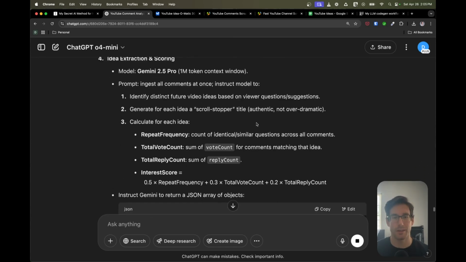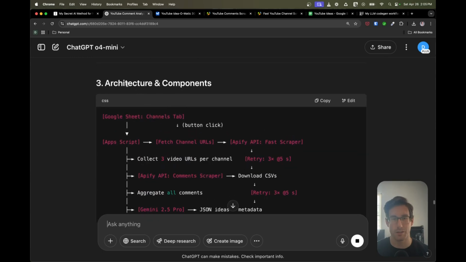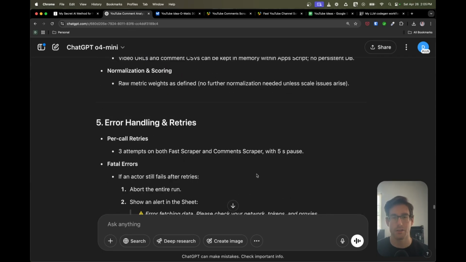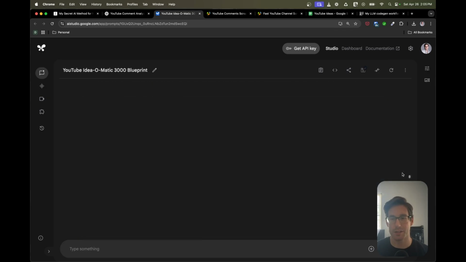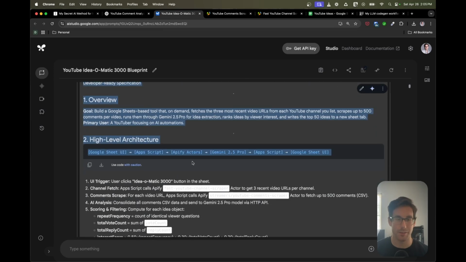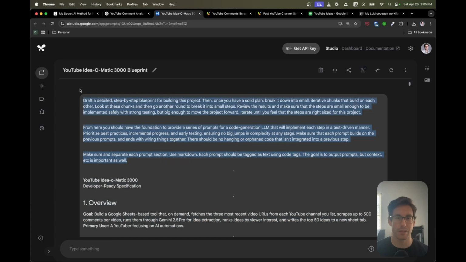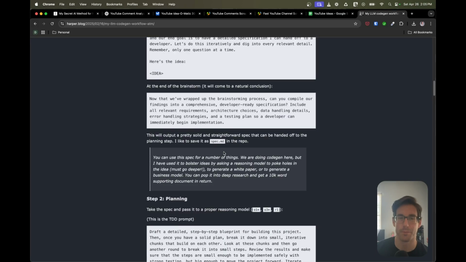So here's basically the entirety of the spec, breaking down exactly what we're trying to build and the associated architecture. So you can see we have the architecture, we have everything else here. So I'm going to copy and paste this into Gemini 2.5 Pro, and that's what this conversation is. But before I paste it in, everything below this is the spec. And then above this is the constraint that we're going to give to the AI when it comes to writing the blueprint. And you can see that's the same exact thing we have from here.